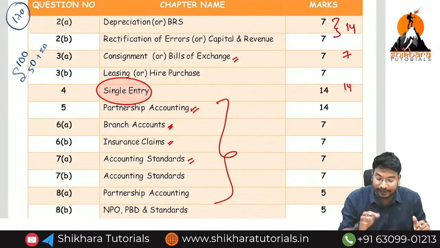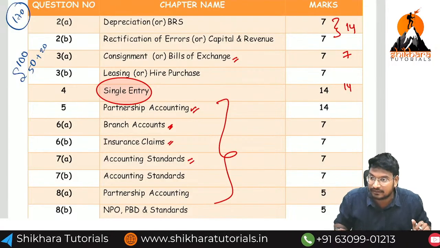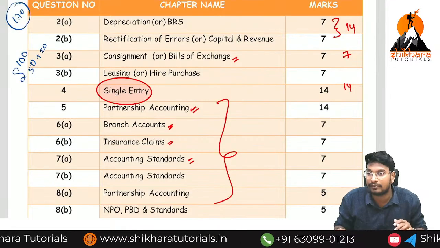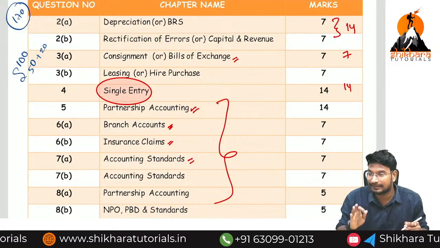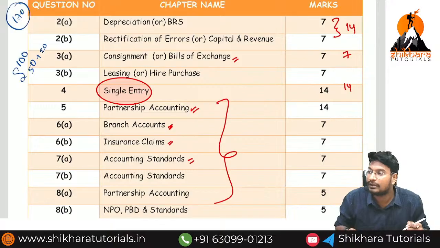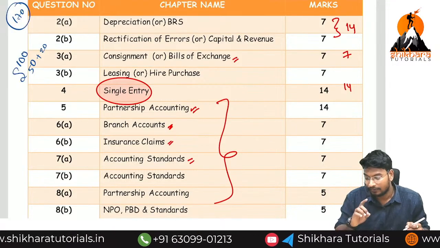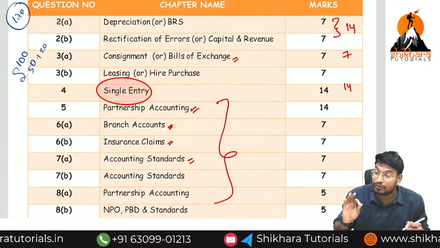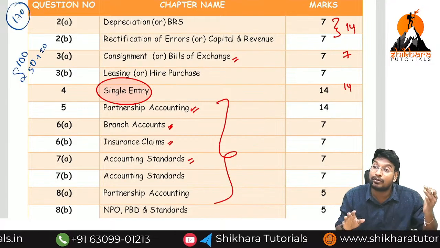First you need to write the small questions like depreciation, BRS, rectification of errors, hire purchase, insurance claim. These are the small topics we have to learn. Must and should we have to learn these topics. Then only we will get good marks and exemption in this paper. We are not going to leave single entry and partnership also. We will learn them, but the most importance we have to give to small topics, which will get more marks.